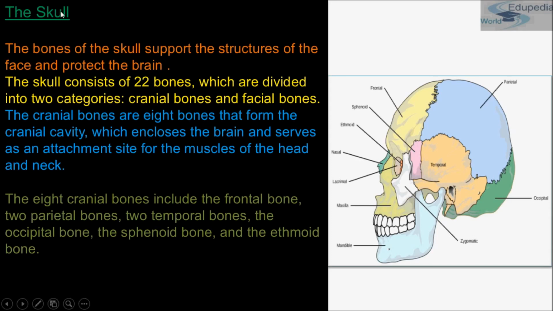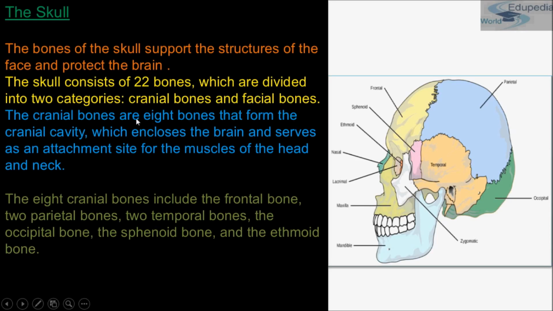As I have told you, the bones of the skull support the structure of the face and protect the brain. A skull consists of 22 bones, which are divided into two categories: cranial and facial bones. Cranial bones form the structure of the brain, and facial bones support the structure of the face.